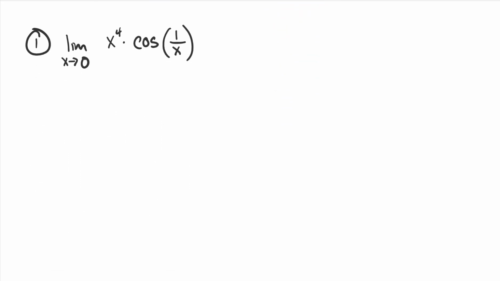Cool. Well, usually we just jump right in. I'm going to write it in pink, showing you I can't do this, because as a math teacher, I can't write 0 in the denominator. That's just nonsense. That limit doesn't exist, so we can't just plug it in and evaluate it with our multiplication limit law, finding the limit of x to the 4th and the limit of cosine of 1 over x. The problem is that 0 doesn't go inside there. 1 over 0 is a mistake. So this limit doesn't exist.